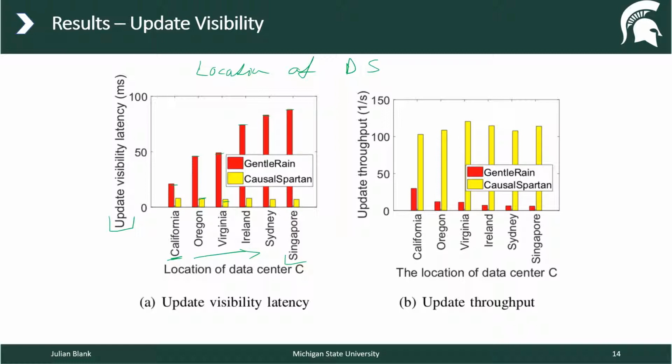So this again is because the GST is now substituted by the DSP, which is a vector. We actually keep track of the data centers independently, so this effect levels out. Almost the same on the other side is the update throughput, but here, as the distance increases, we can see that for CausalSpartan the throughput keeps on being high, but for Gentle Rain it keeps on decreasing. So it's actually almost the same chart, but just the other way around.